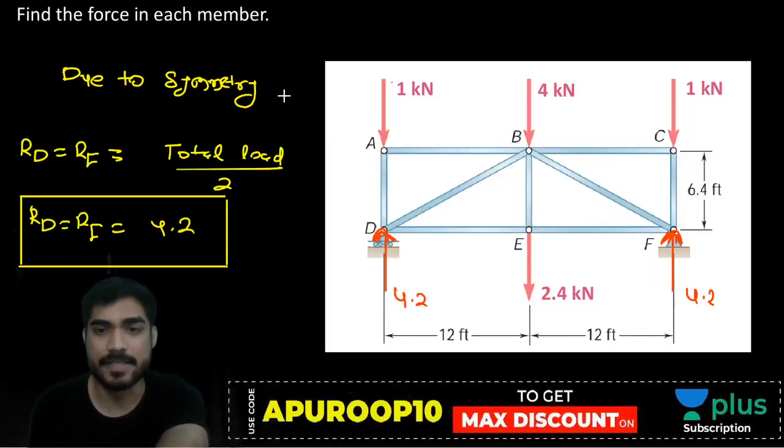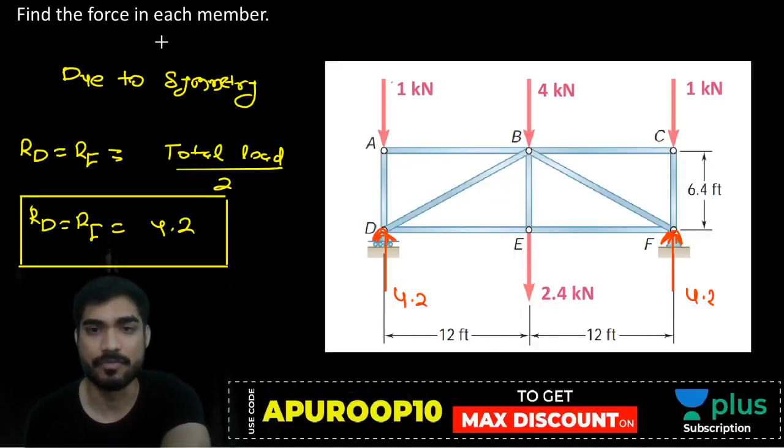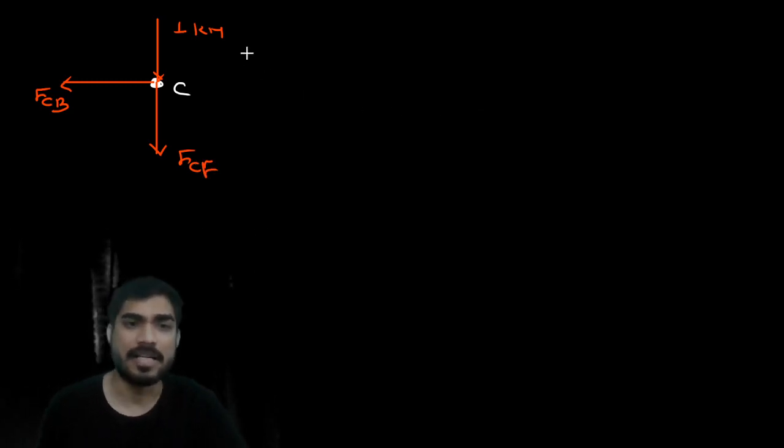These are CB and CF. This force is 1 kilonewton. CB and CF.